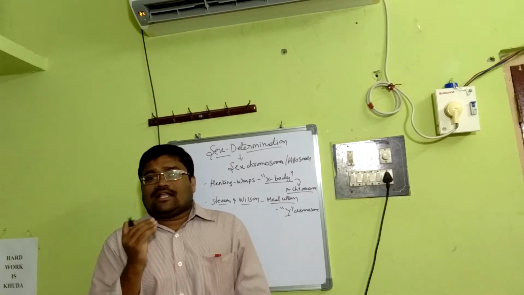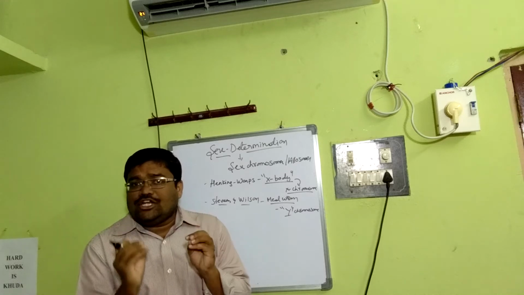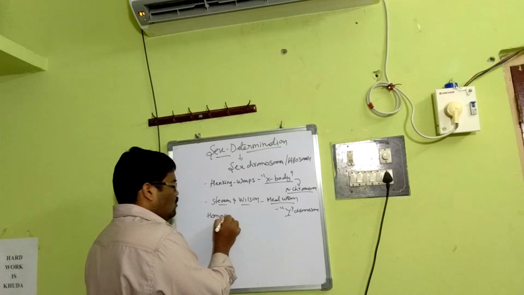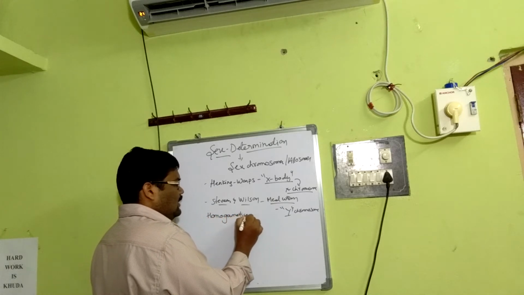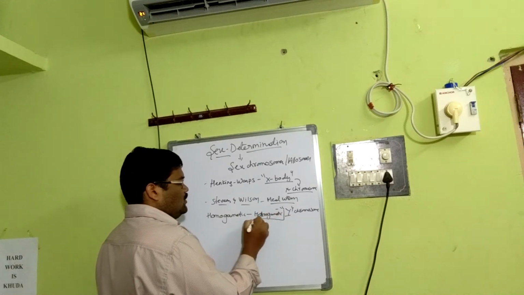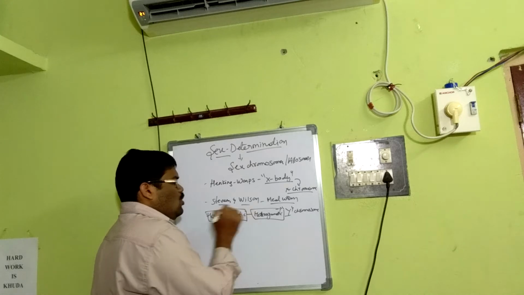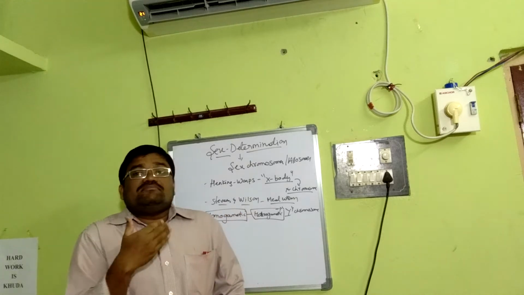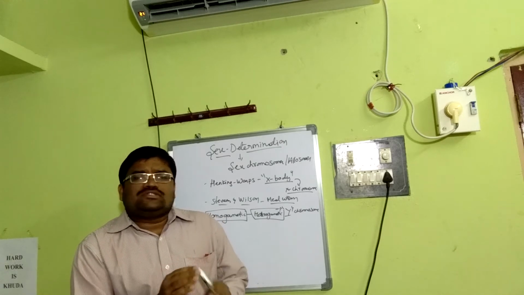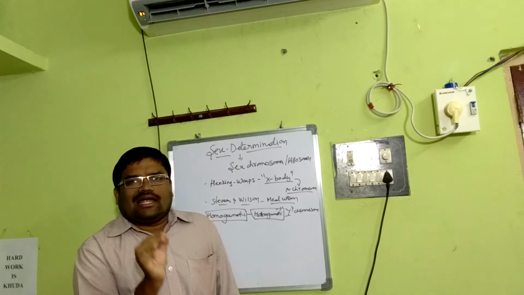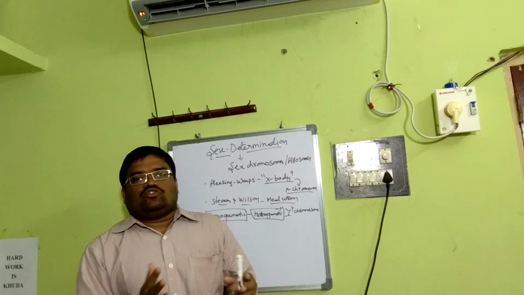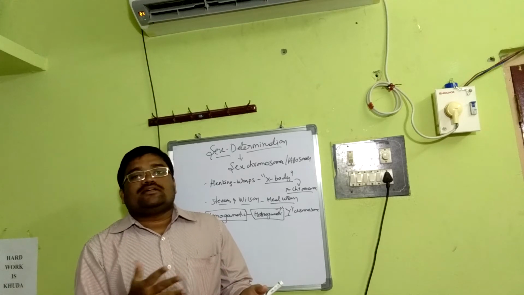Regarding other basics, there are two important keywords essential in understanding the concept: homogametic and heterogametic. Homogametic implies similar gametes with respect to one particular kind of sex chromosome. If the individual produces similar gametes, that means the individual has similar sex chromosomes; there are no different or dissimilar sex chromosomes.